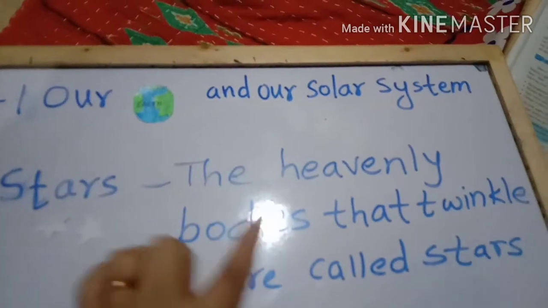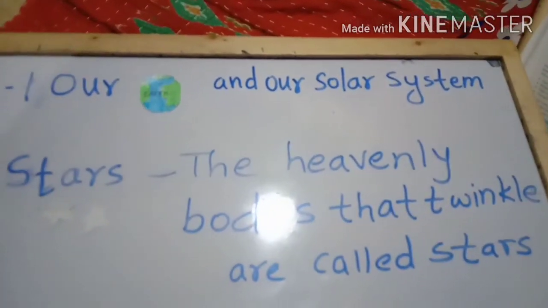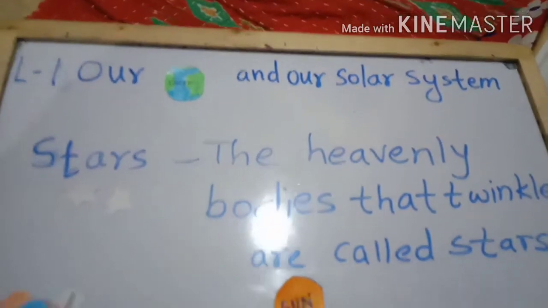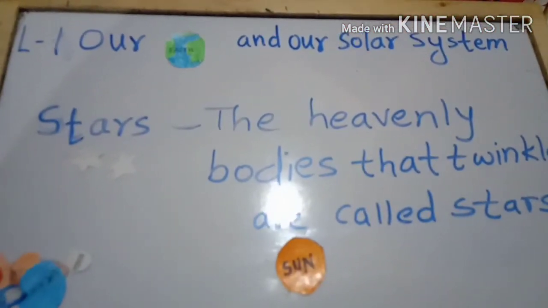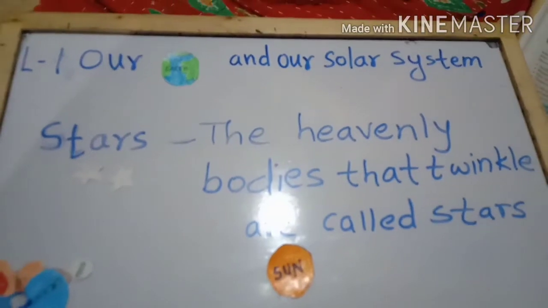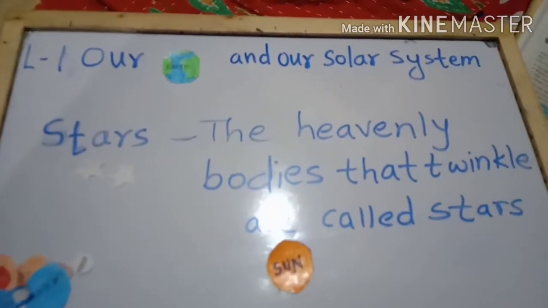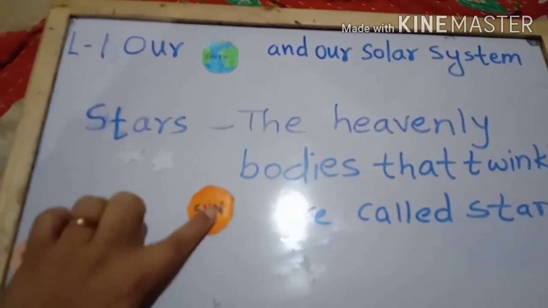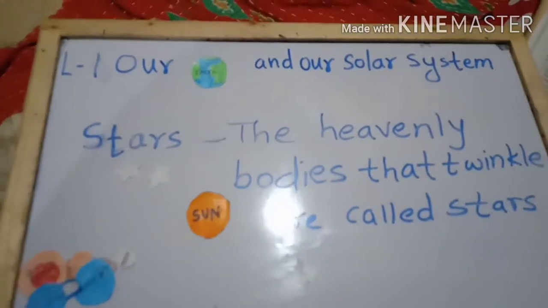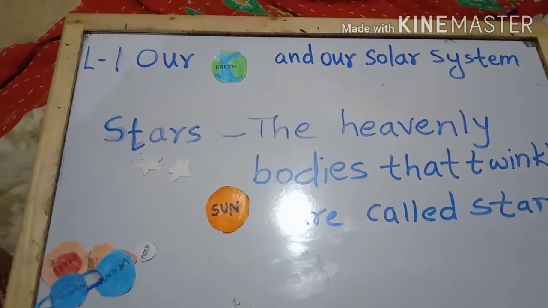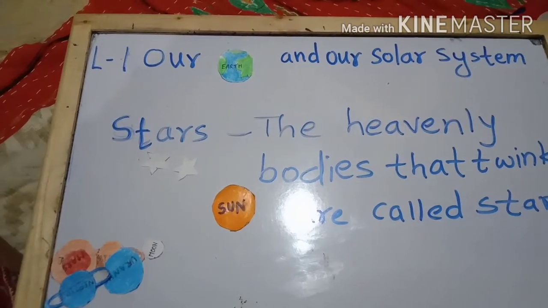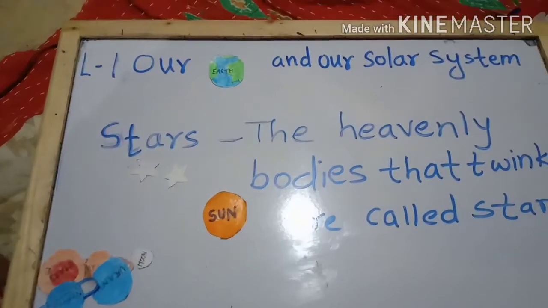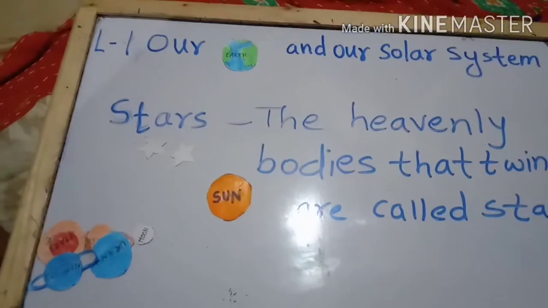Stars are the heavenly bodies that twinkle. The sun is also one of the stars, but it is quite closer to us than any other stars. Hence, it appears big and brilliant. In the bright light of the sun, during daytime, we cannot see the stars.